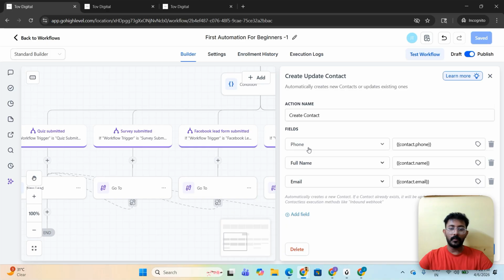So you need to add phone, email. Once you add phone, it's an inbound field, it should be mapped to the contact's phone, and the email is added, and the email is the inbound field. It should be mapped properly to the contact's email, and the full name should be properly mapped to the contact's full name. Not the first name, not the last name. It should be fully mapped to the contact's name. So when you build the voice AI agent, you need to build it in a way that it can take up the full name of the contact.